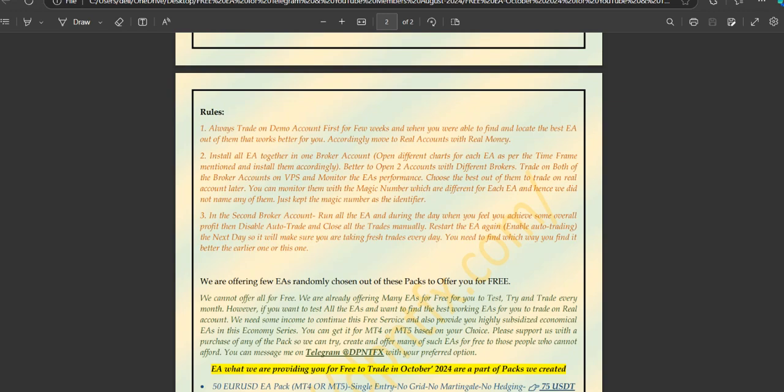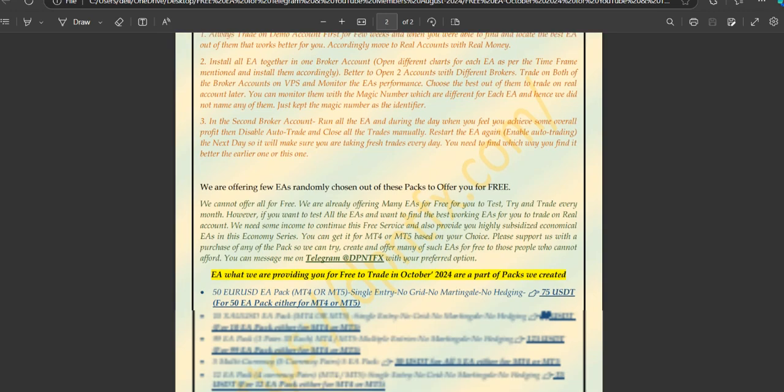Since the EAs are using stop loss and take profit, until either the stop loss or the TP hits, you will have to wait for it. So it is good for people who have patience, and those who don't can take some profit, close those expert advisors, and enable the auto trade next day. So these are 2 things you can check out and see what works best for you.